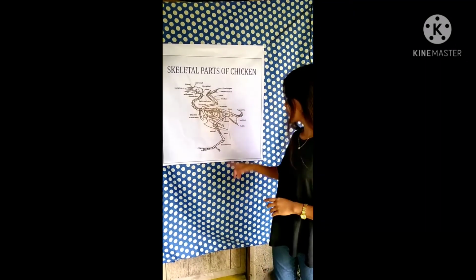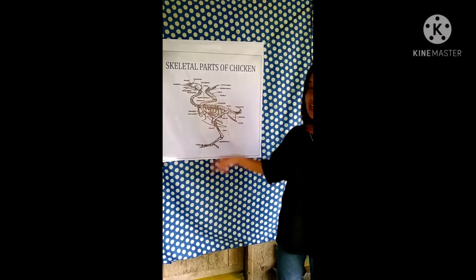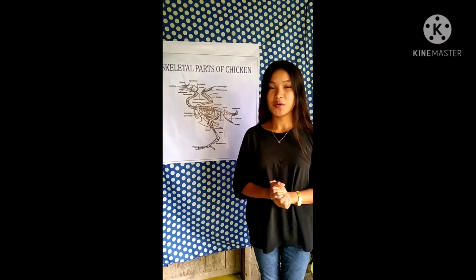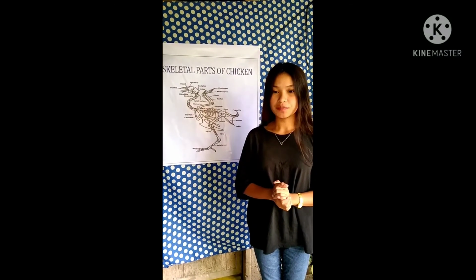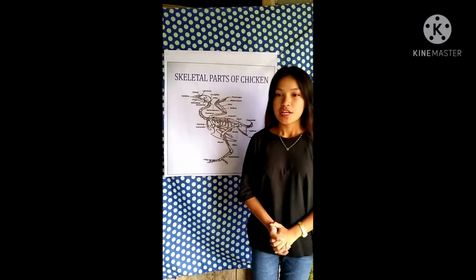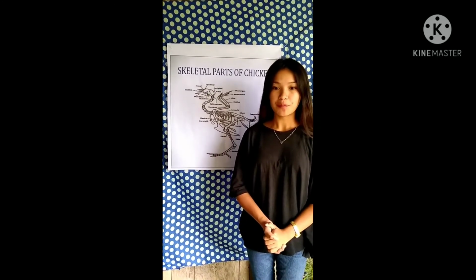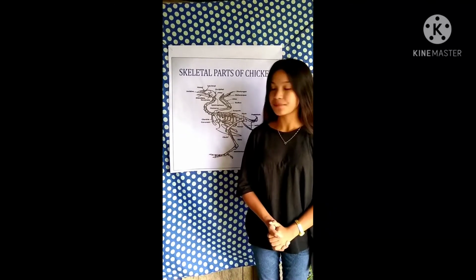Tibia bone is the shin bone, the larger of the two bones in the lower leg. Metatarsus is a group of bones in the middle section. Fibula or calf bone. Fibula is the leg bone on the lateral side of the tibia to which it is connected above and below. Incisive bone is formed from the fusion of a pair of small cranial bones at the very tip of the jaws of many animals, usually bearing teeth but not always.